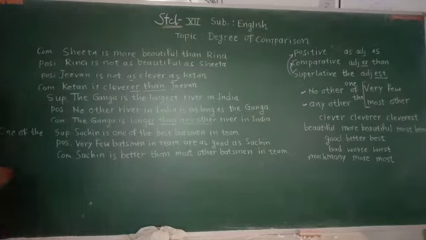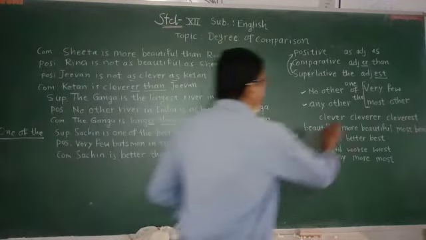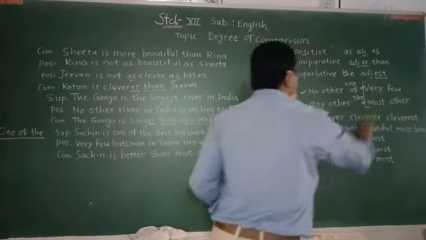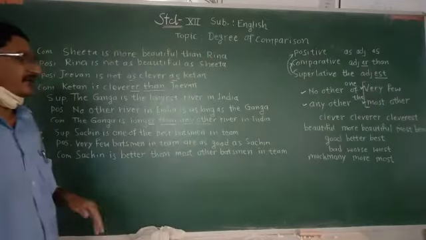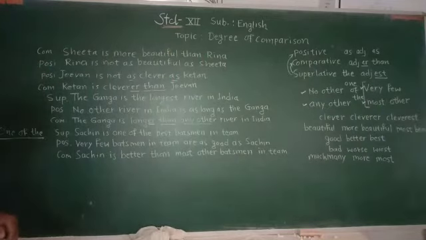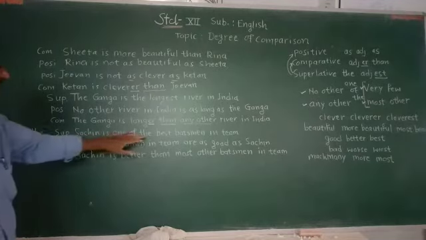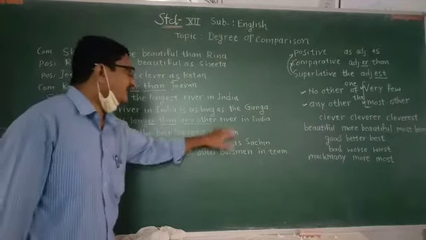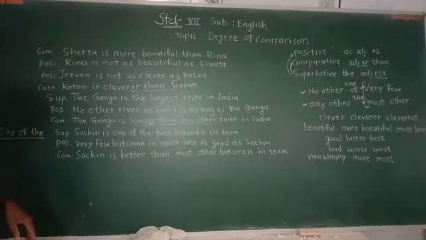Now the sentence with the one of the best structure. If you have the one of the best structure, you have to use very few and most other. Very few while changing into positive degree, and most other while changing into comparative degree. Sachin is one of the best batsmen in the team.